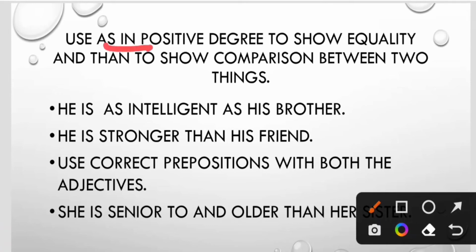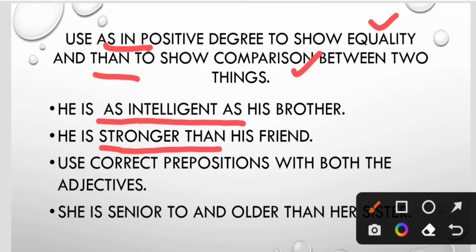Use "as" in positive degree to show equality and "than" to show comparison between two things. For example, he is as intelligent as his brother. So "as" is used to show equality and it is used with positive degree. He is stronger than his friend. Comparison is made between he and his friend. So we use comparative degree and we also use "than".